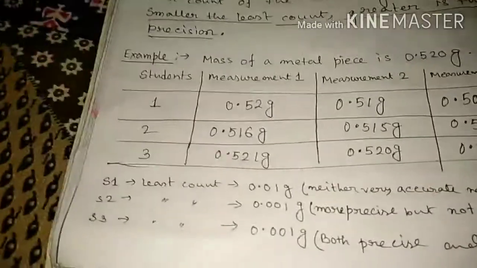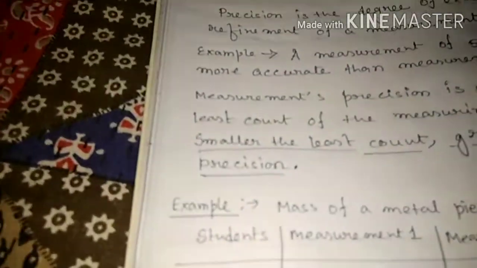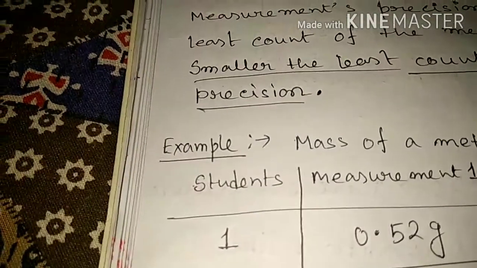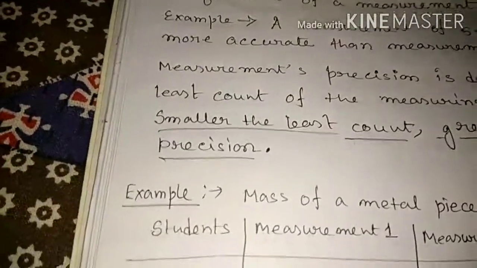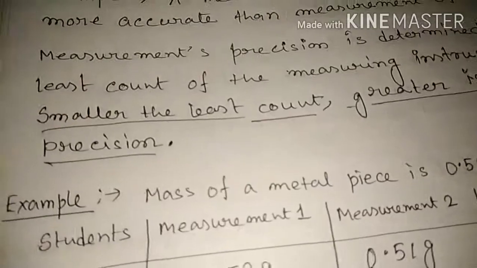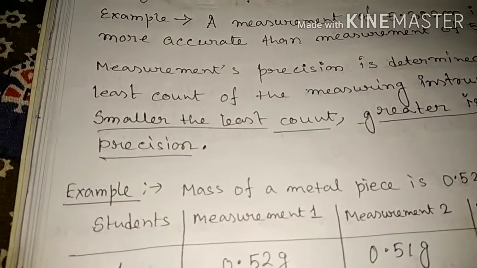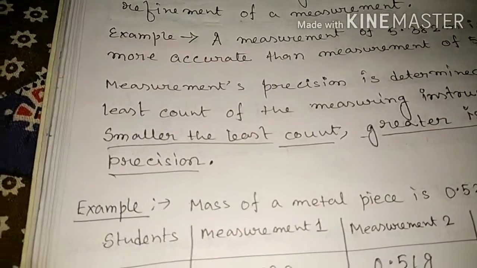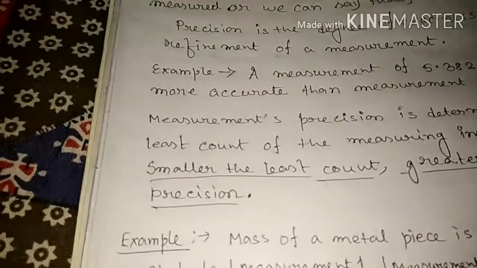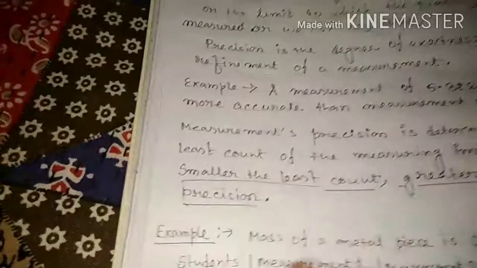Understand? So accuracy is the closeness of a measurement to the true value of the physical quantity, and precision is the degree of exactness, how close it is to the true value, or we can say that the limit to which the quantity is measured, that is called precision. Okay.